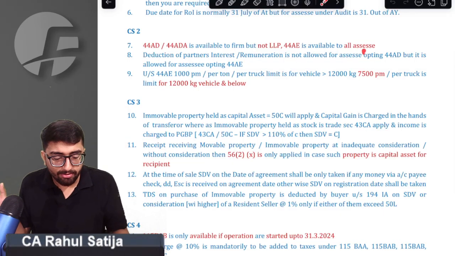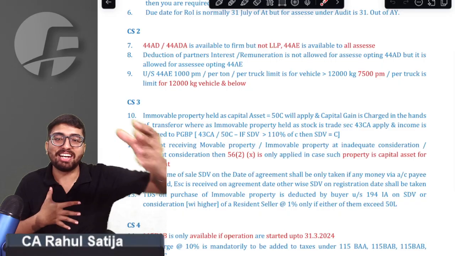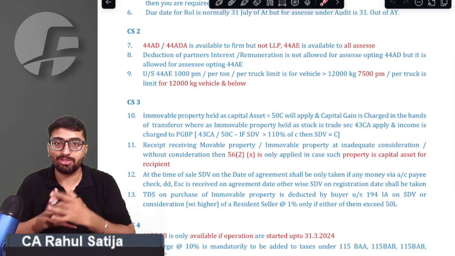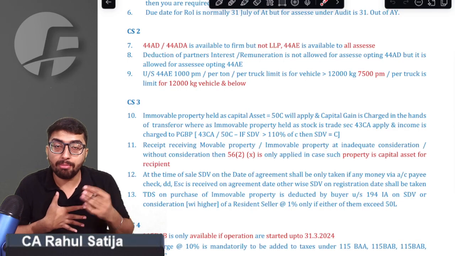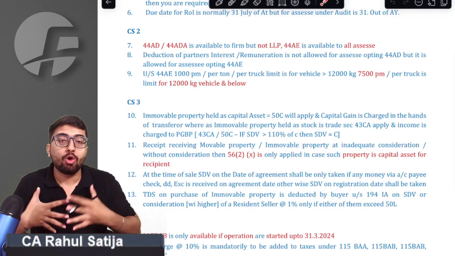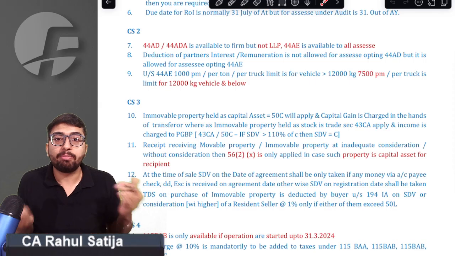Whenever, for example, I receive a gold chain from one of my students, or I receive an immovable property from one of my students, when will such property be taxable under IFOS? Remember, it will be taxable only when I hold such property, such asset, as a capital asset.